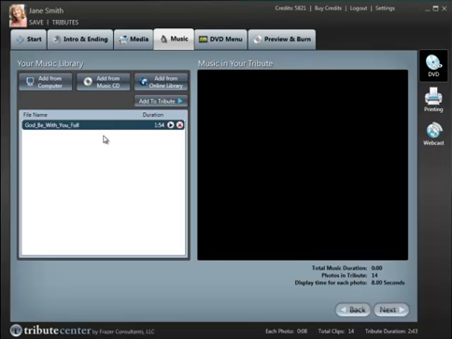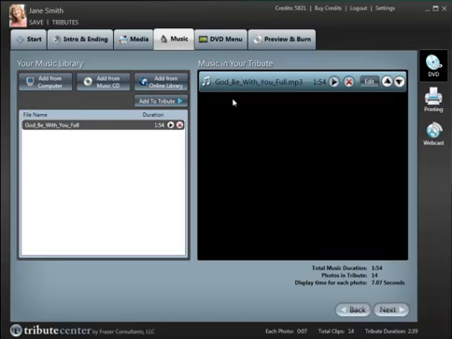Now that I have a song inside of my music library, I can click on the song and click Add to Tribute. Over on the right, when I click Add to Tribute, you'll see that down on the bottom, it'll say Total Music Duration, has Photos in Tribute, and it has the display time for each photo. So our software automatically takes the total length of all the music that you want to add and divides that by the number of photos that you have, and then it'll display each picture at the appropriate time so that it's perfectly auto-synced at the end of the video. After you get done adding your music, simply click the Next button.